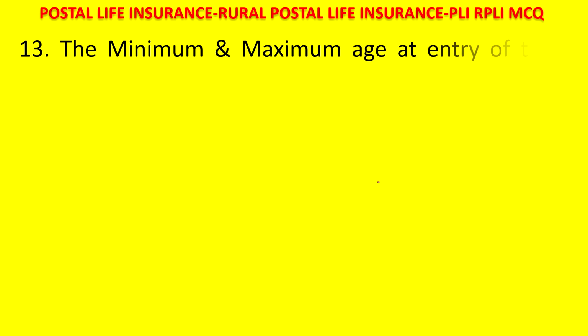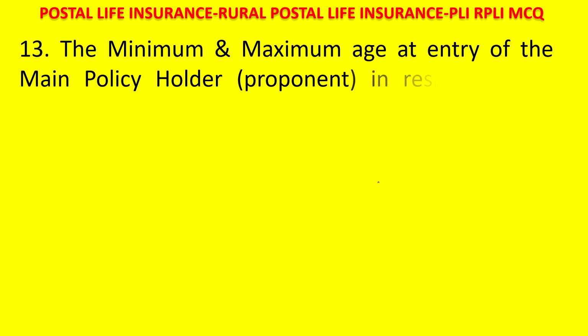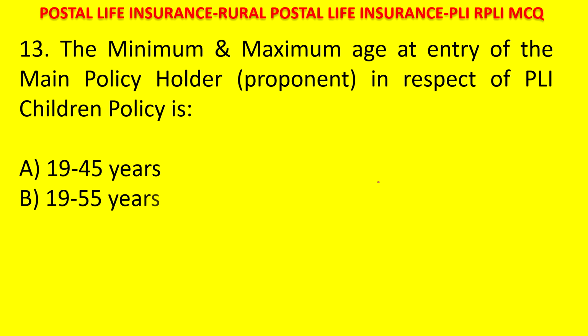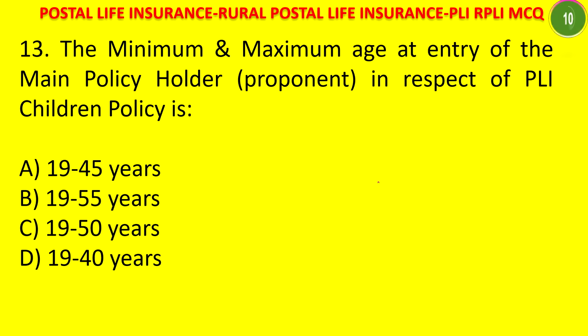Okay. Next question. The minimum and maximum age at entry of the main policy holder, that is the proponent, in respect of PLI children policy is: 19 to 45, 19 to 55, 19 to 50, 19 to 40. Your time starts now. The answer is 19 to 45.